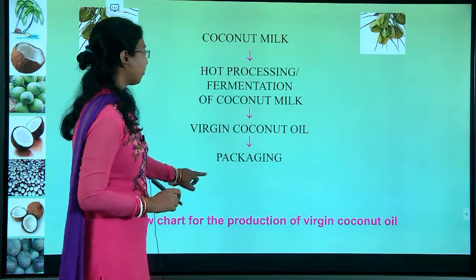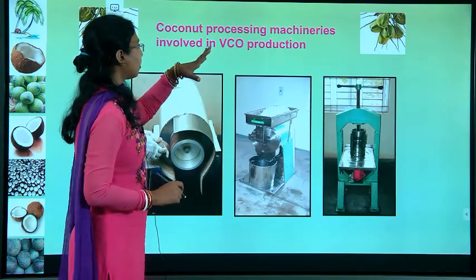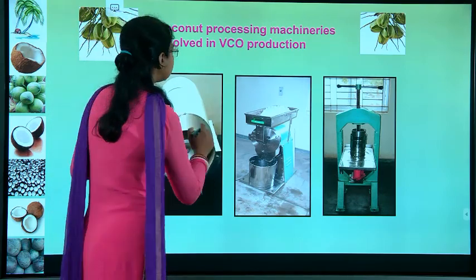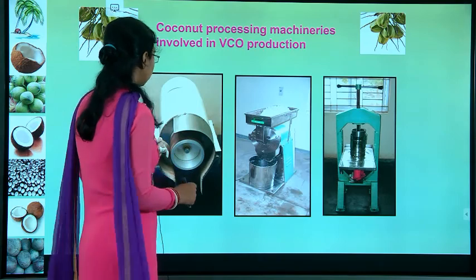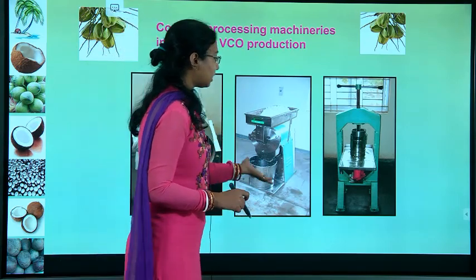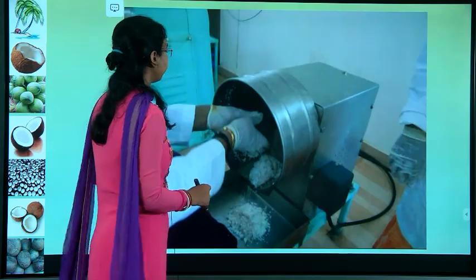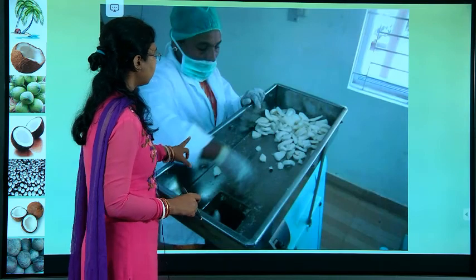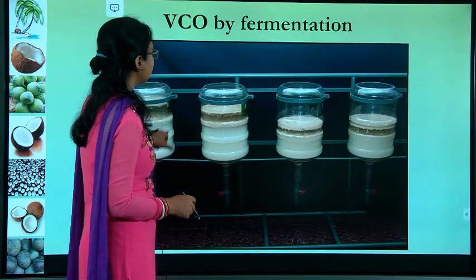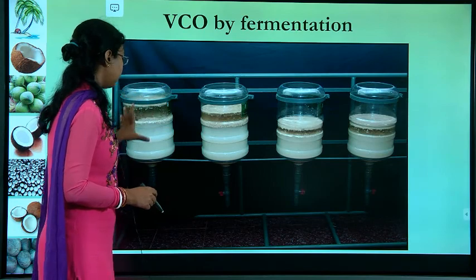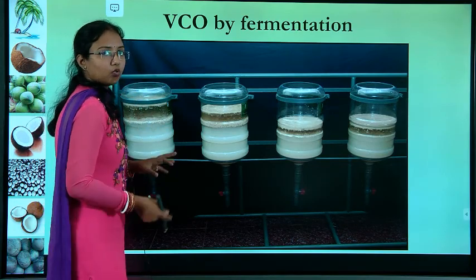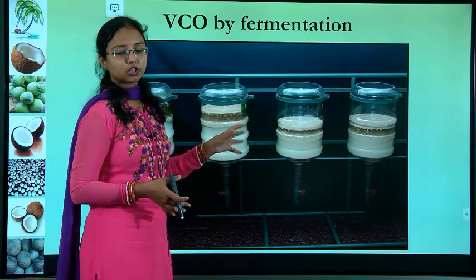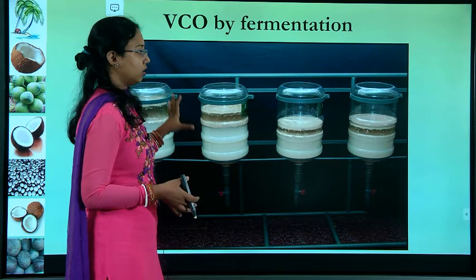I will show you some figures from this. These are the coconut processing machineries involved in virgin coconut oil production. Here they cut it, then grate it, then pulverizing is done. Next, we get the coconut meal, and then this is how they do the process. This is the fermentation method. There will be these tanks, the coconut milk will be put inside and it will be upside down, and the fermentation process will go on like this.